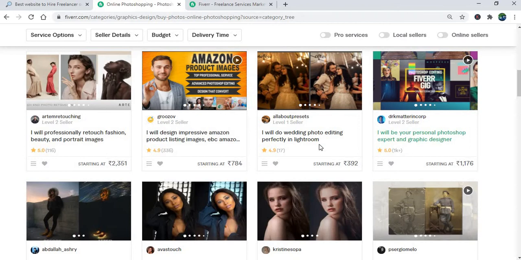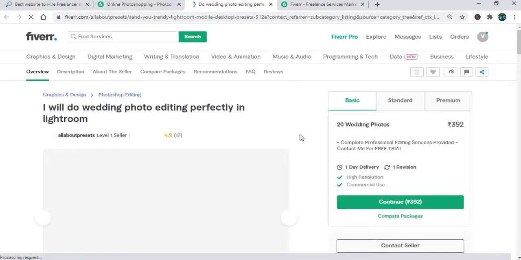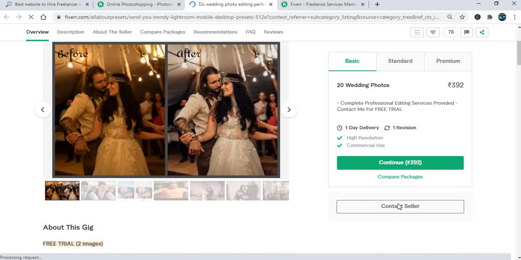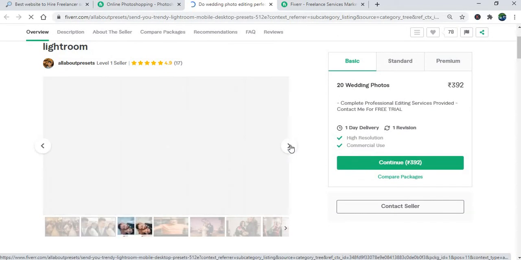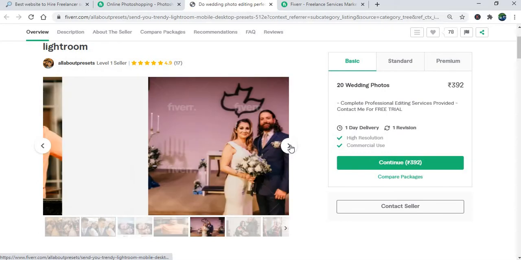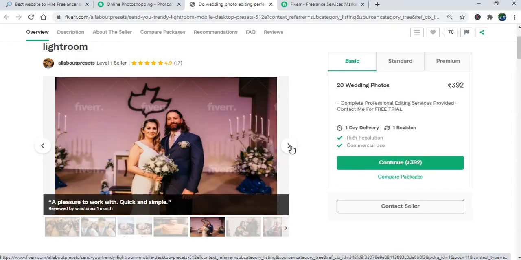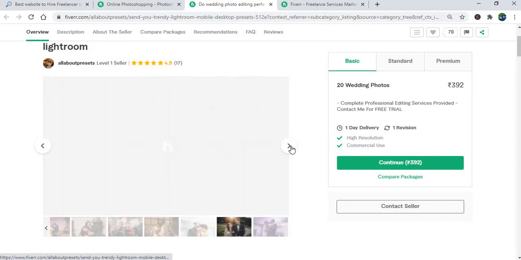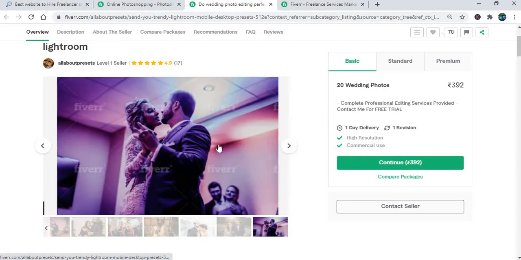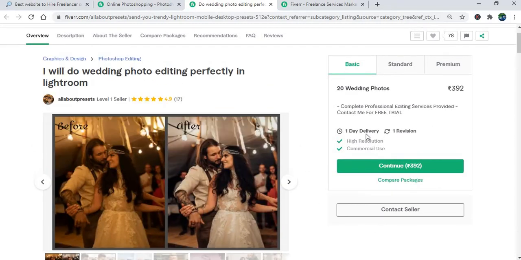So once you have selected, if you want to contact the seller before placing your order, it's possible. Here we have that option, contact seller. As well as you can see their previous works. Here they have listed their previous work, so like I'm looking for the Photoshop design, I can see all the designs they have done. Now I want to contact my seller before placing my order.